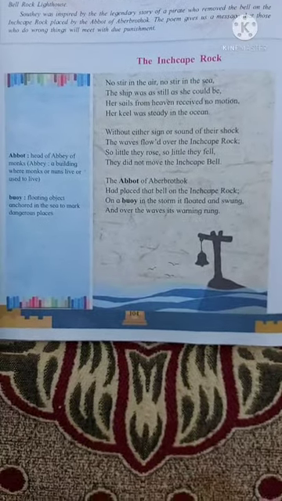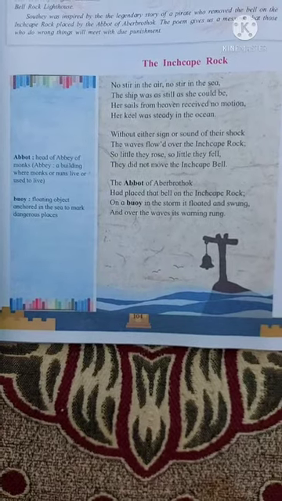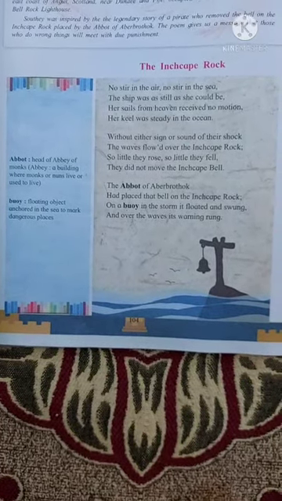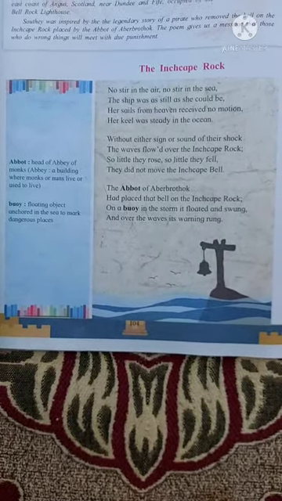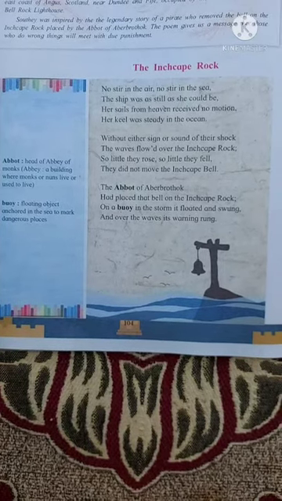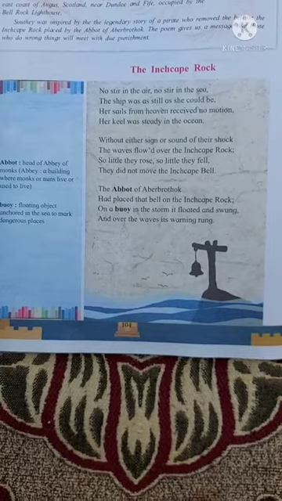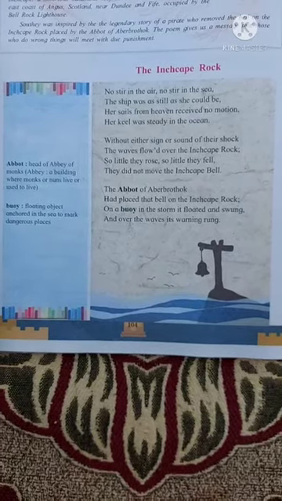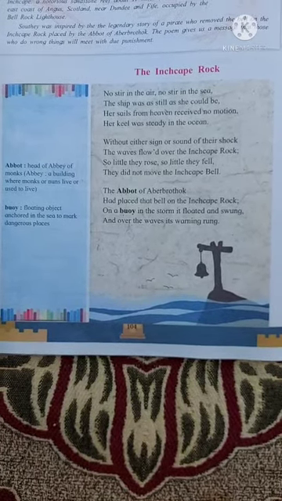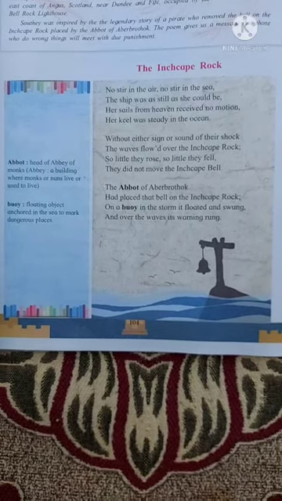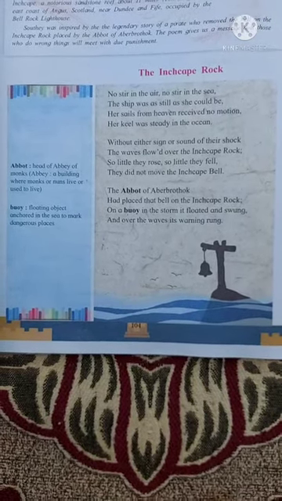Let's deal with the poem now. The Inchcape Rock. See, first stanza. No stir in the air, no stir in the sea. The ship was as still as she could be. Her sails from heaven received no motion. Her keel was steady in the ocean.